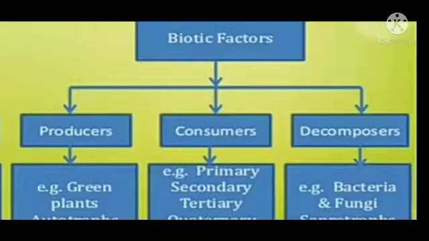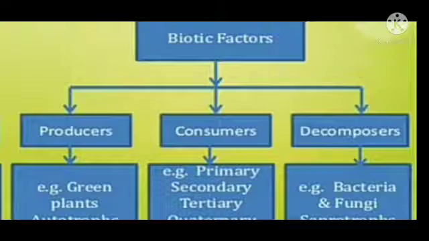While physical factors are your air, water vapor, minerals, soil, sunlight, temperature, humidity, wind, etc. Now next is your biotic factors or biotic component. This component consists of various plants, animals, and microbes comprising many different interdependent populations. Removal of even a single population from the ecosystem can upset the whole ecological balance.